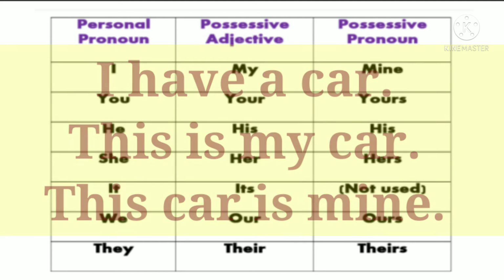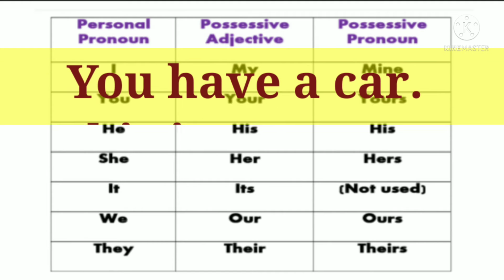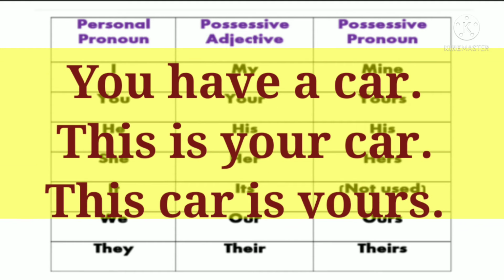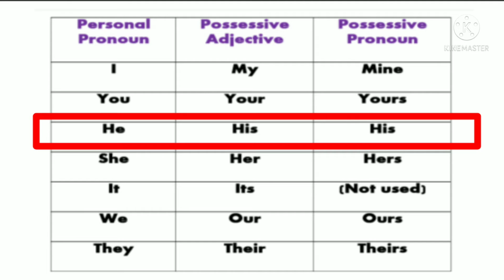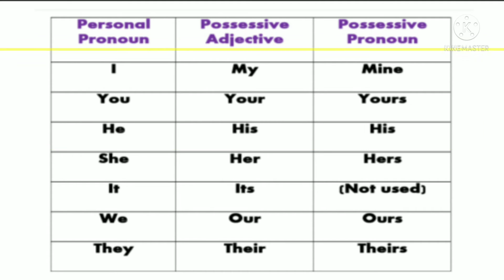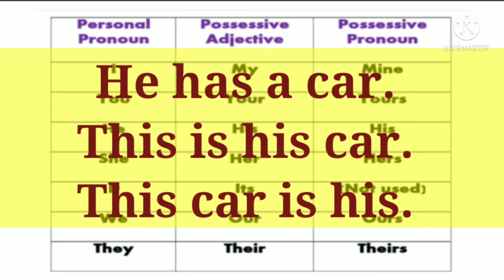Now for the personal pronoun you, we use the possessive adjective your and possessive pronoun yours. For example, you have a car. This is your car. This car is yours. For the personal pronoun he, we use the possessive adjective his and possessive pronoun his. For example, he has a car. This is his car. This car is his.